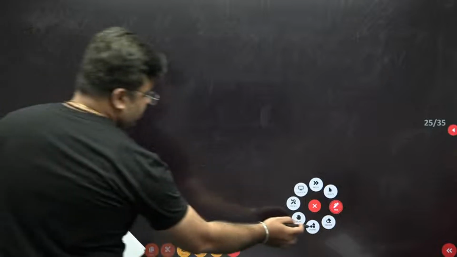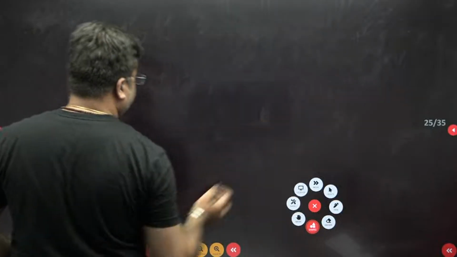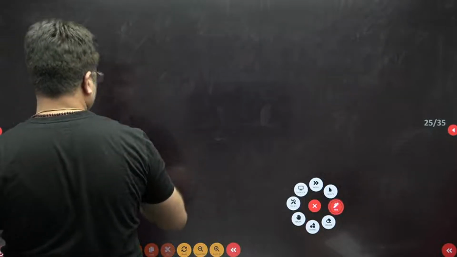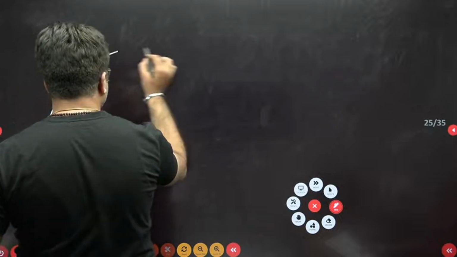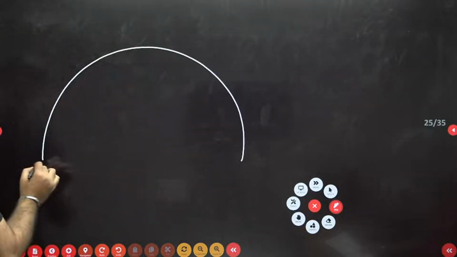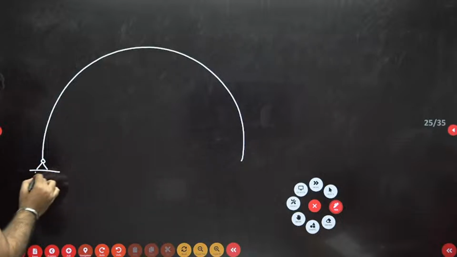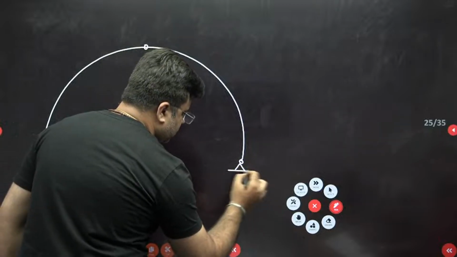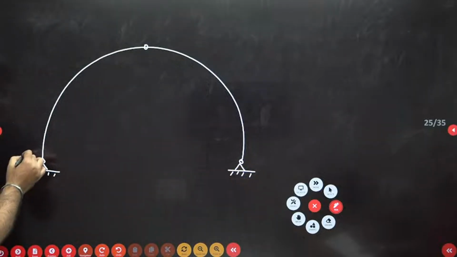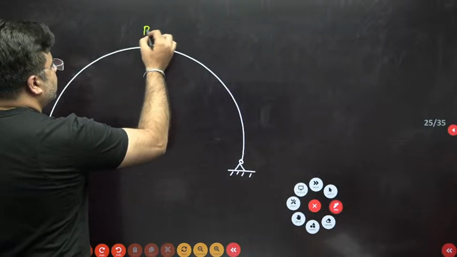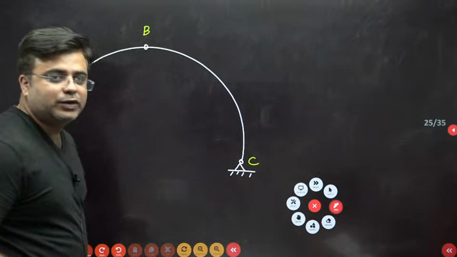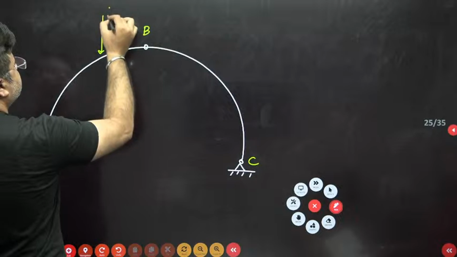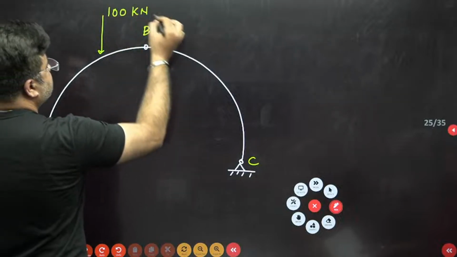Chalo, let's see this. One arch is given to you. It's a 3-hinged arch like this, and this arch is hinged at the top. This is my point A, this is B, this is C. You are asked to calculate the horizontal reaction at B. Some loads are given: this is 100 kilonewton and this is 50 kilonewton.